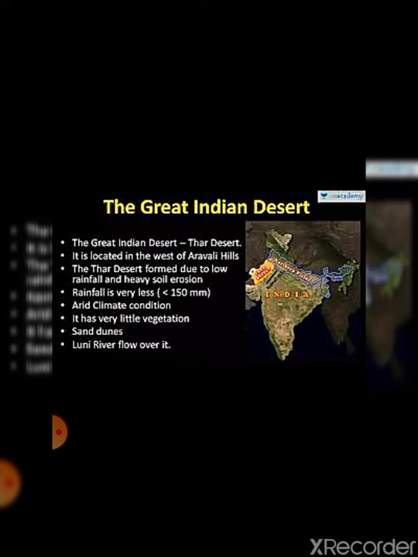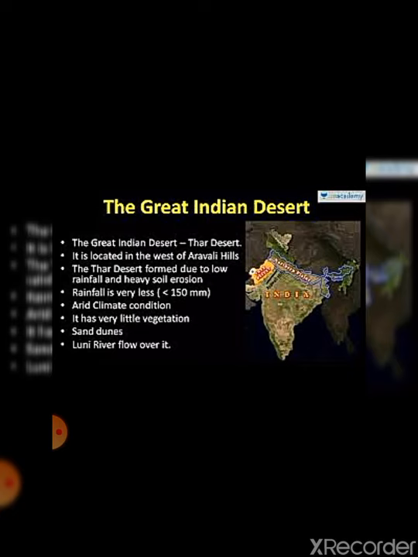I am repeating this once again. It is lying towards the western margins of Aravalli Hills. This desert region, the Thar Desert, is formed due to low rainfall. What happens in this region? Very low rainfall is received in this region. It receives less than 150 mm of rainfall per year. How much rainfall? Less than 150 mm per year.